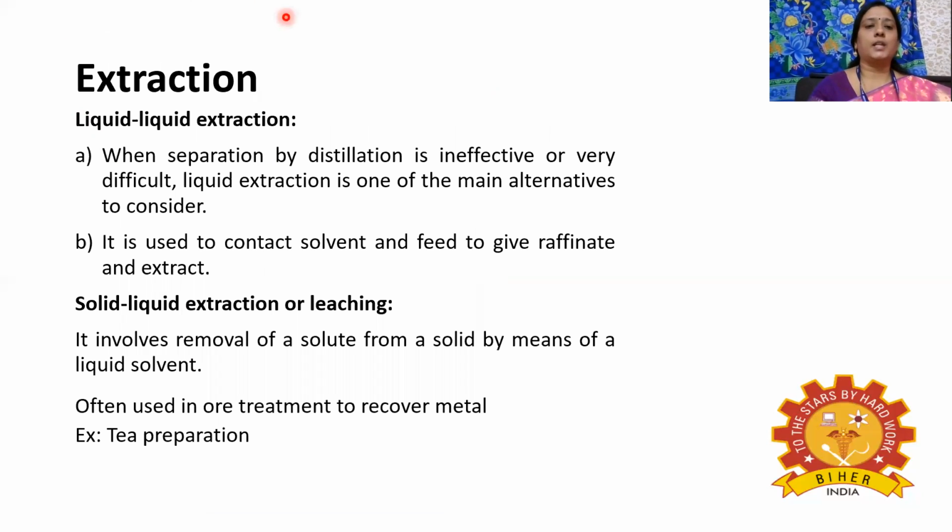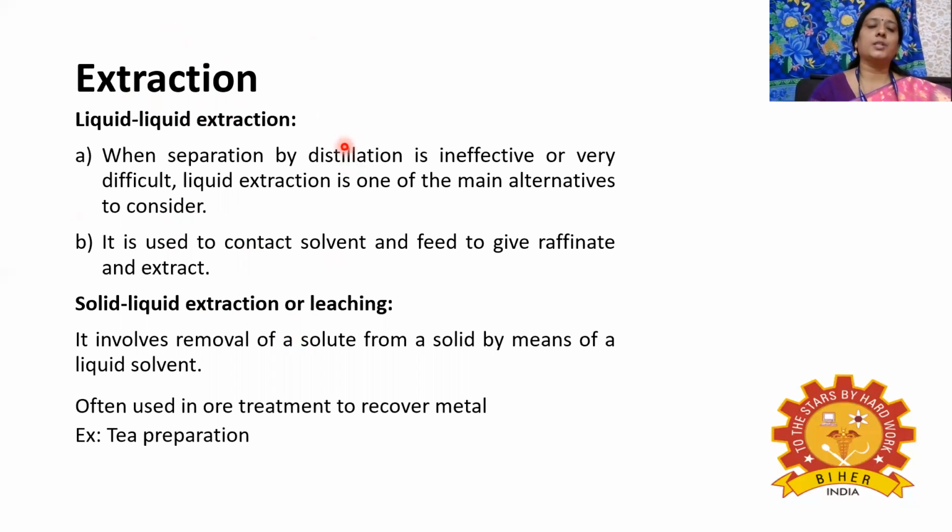Next, coming to the extraction process. Extraction is nothing but extracting the solute from the solution or mixture by means of a solvent. Whenever the distillation process becomes inefficient, or very difficult, to separate the liquid mixture, then we can go for extraction operation. In extraction operation, there are two types: one is liquid extraction, another one is solid liquid extraction.